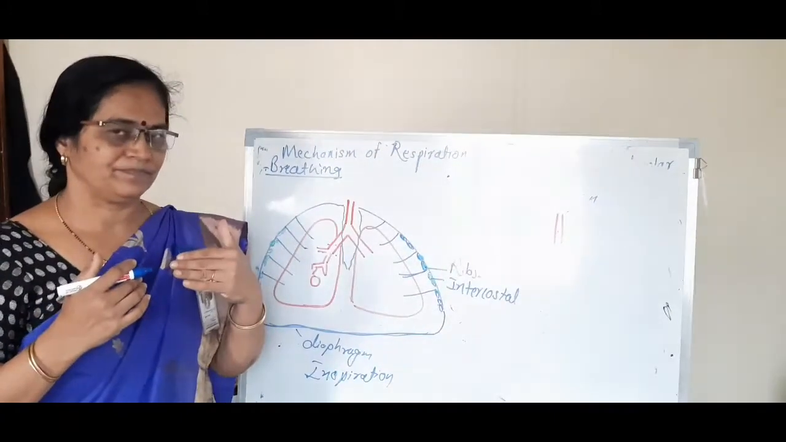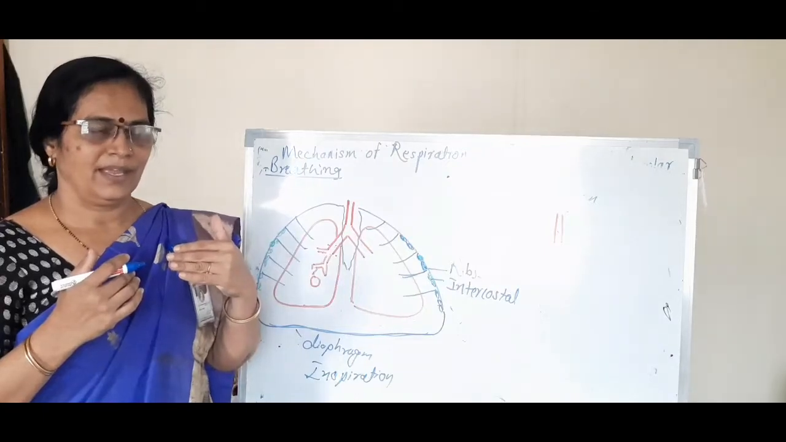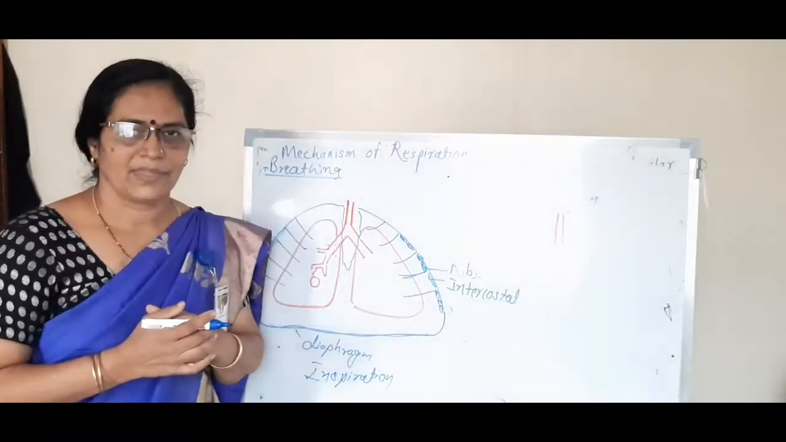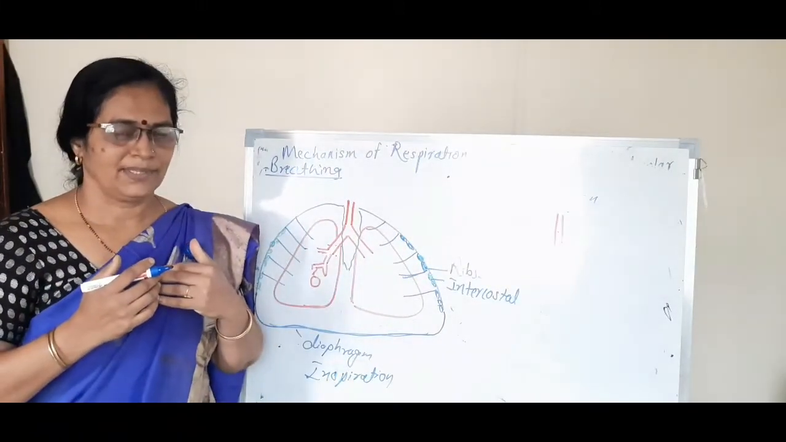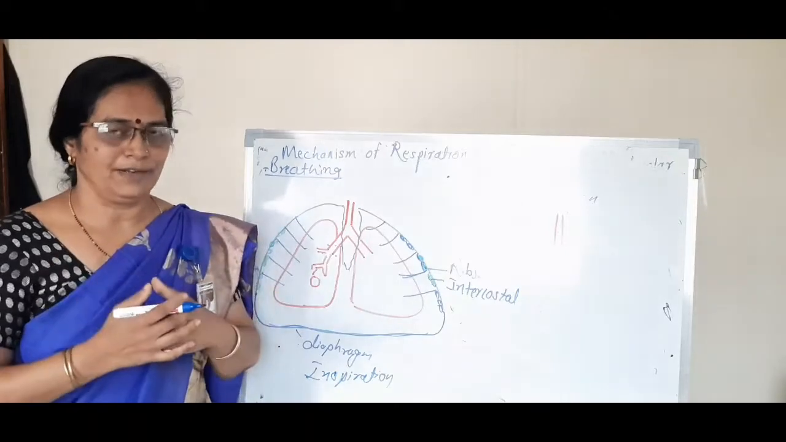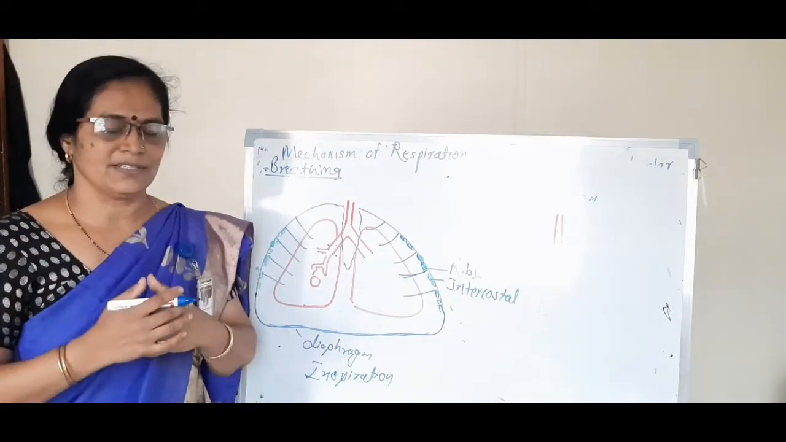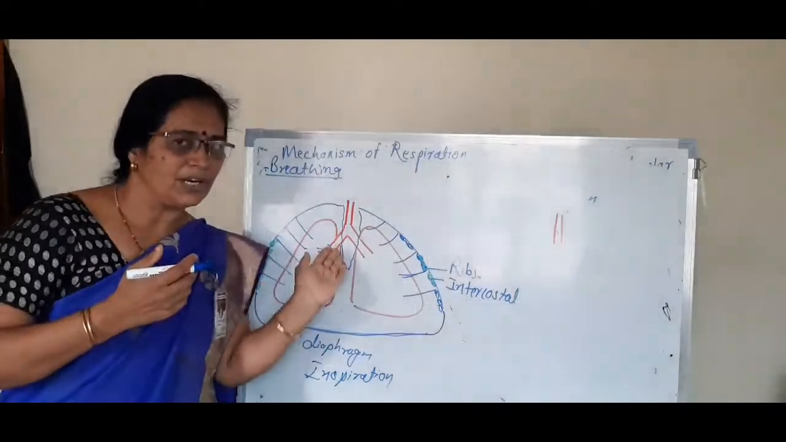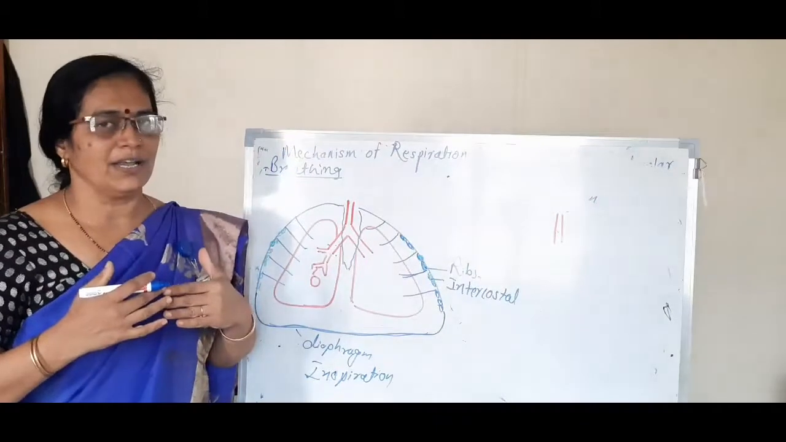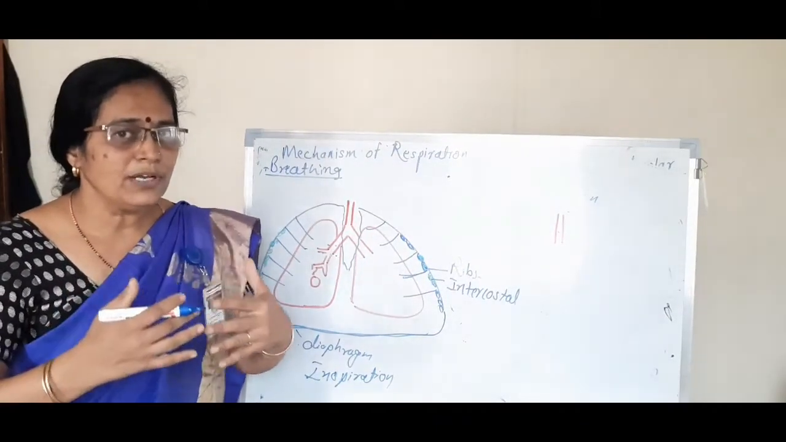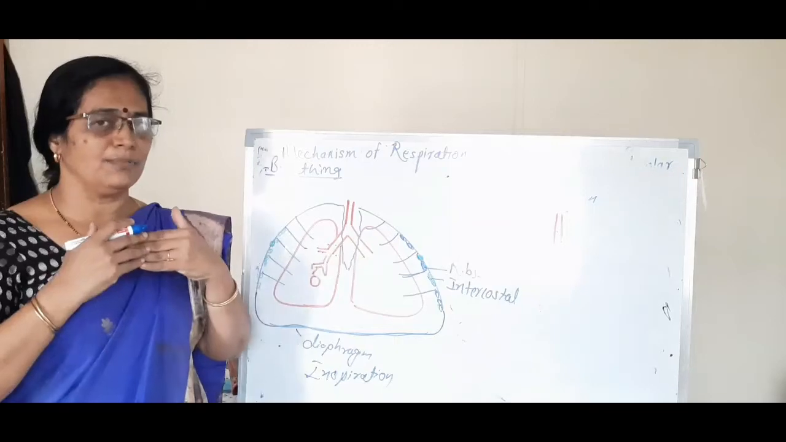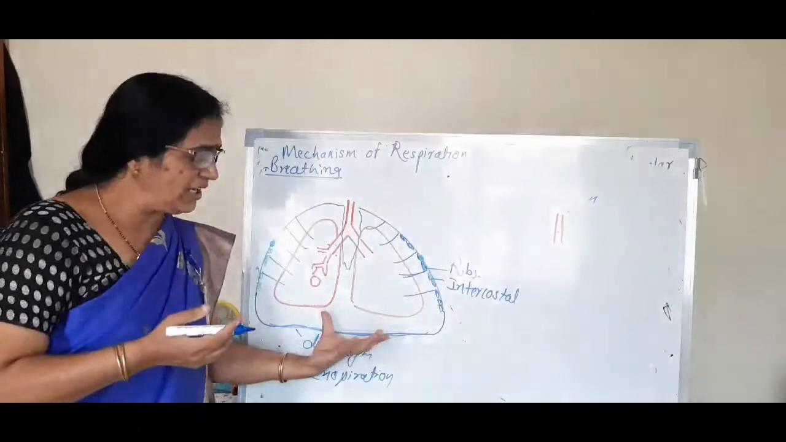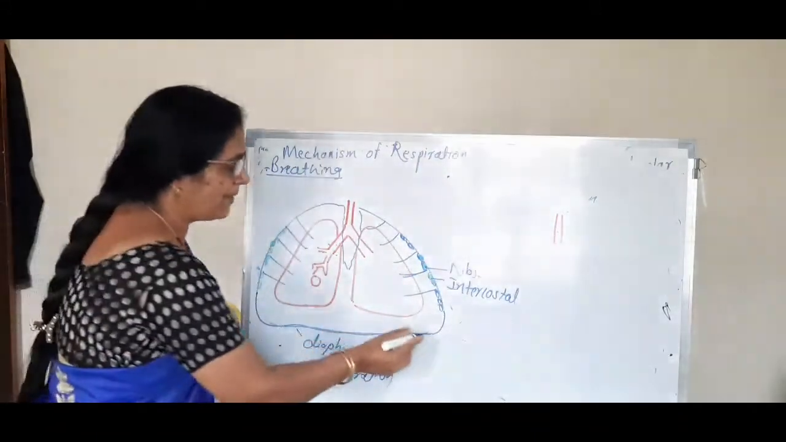Take one long breath and experience how you feel. When you take O2 in through your nasal cavity and it enters your lungs, the ribs are pulled upward and the sternum is also pulled upward. And what happens to the diaphragm? The diaphragm becomes flat.